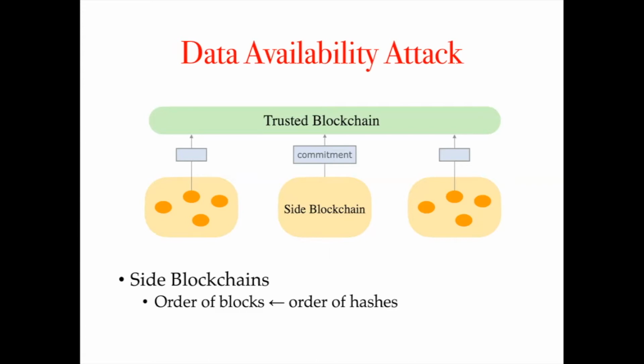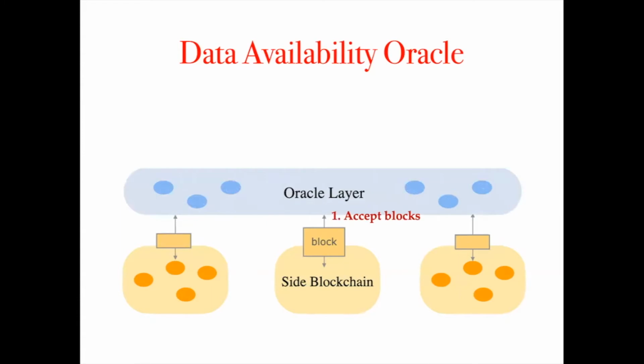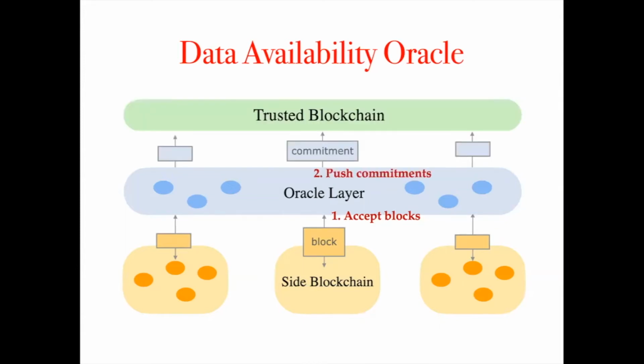However, this simple mechanism faces a serious vulnerability called the data availability attack. An adversary node can commit the hash of a block without transmitting the block to any other nodes, which violates the liveness of the side blockchains. To solve this problem, we propose an intermediate oracle layer that interfaces between the side blockchains and the trusted blockchain. The oracle layer accepts blocks from side blockchains, pushes verifiable commitments to the trusted blockchain, and ensures data availability to the side blockchains. The oracle nodes inside the oracle layer will work together to reach a consensus about whether the proposed block is retrievable or not.